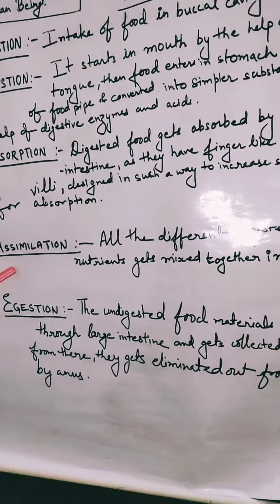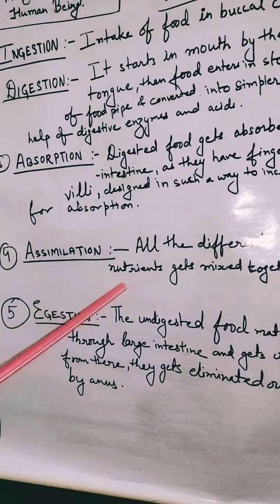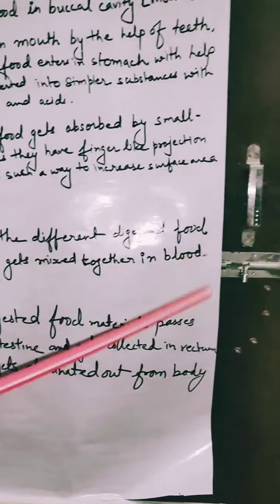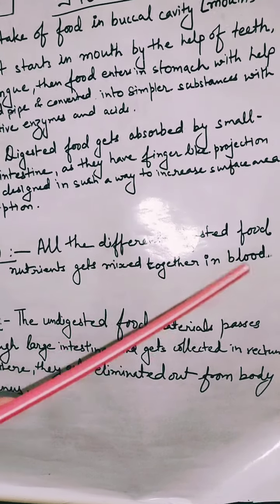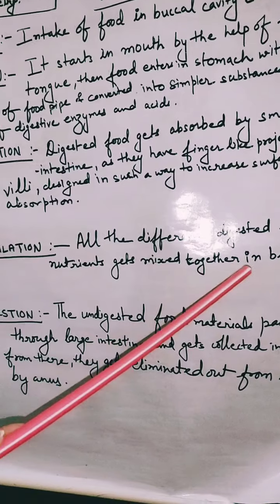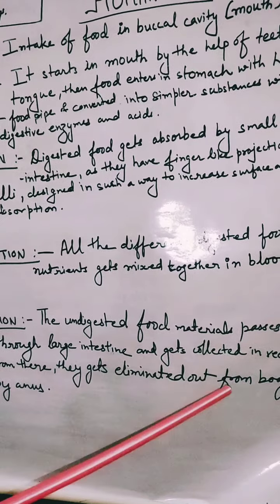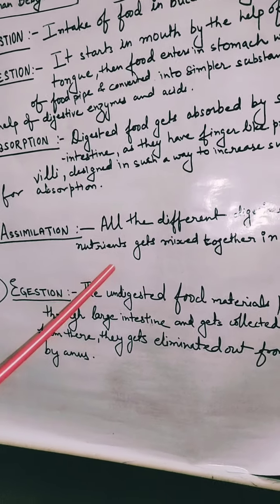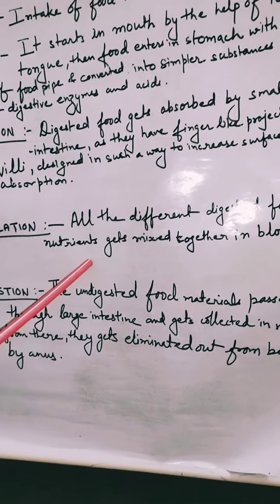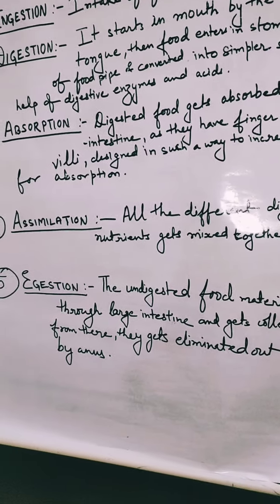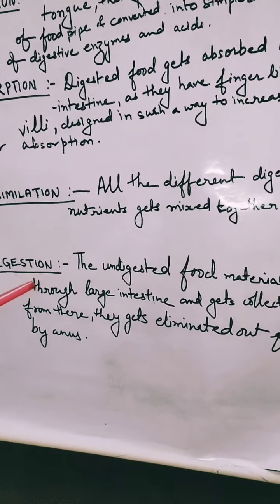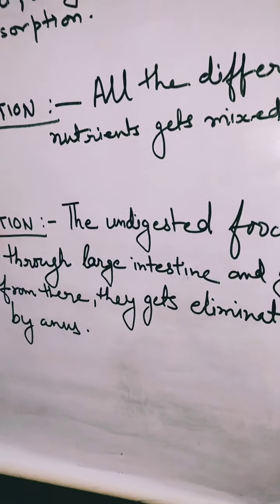Now the fourth step is assimilation, in which all the different digested food nutrients get mixed together in the blood, and then by the help of blood, they reach different body parts for utilizing energy from it. Now what is our last step? That is egestion, meaning elimination of undigested food.